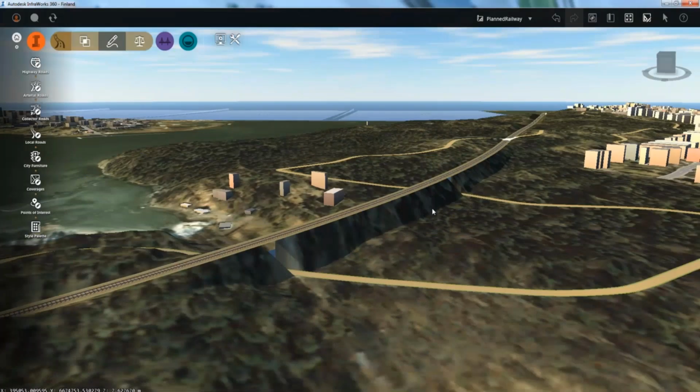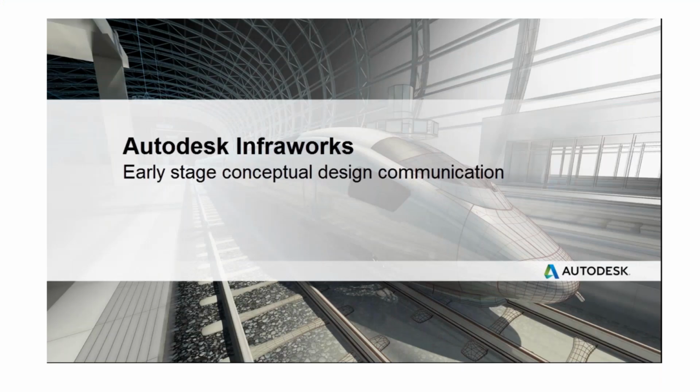So early stage conceptual design, well, you want to communicate the design in the right manner.